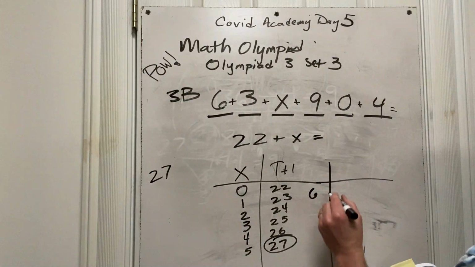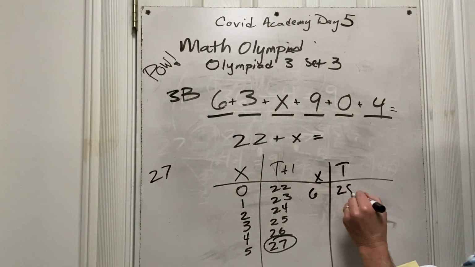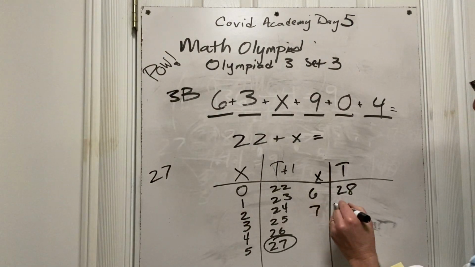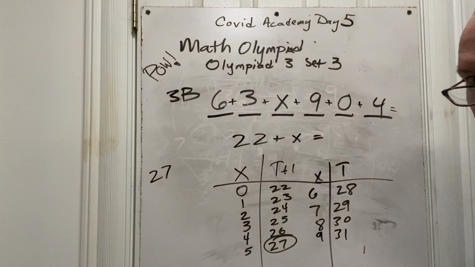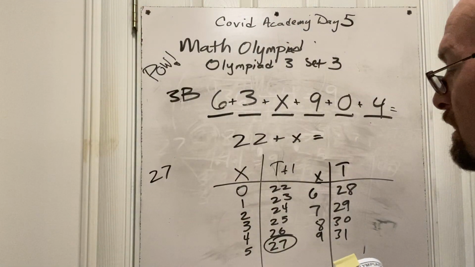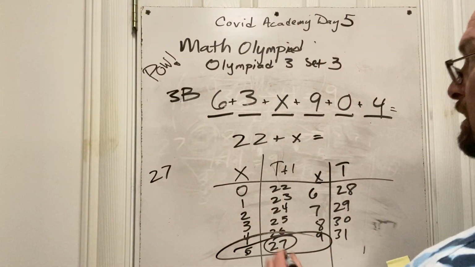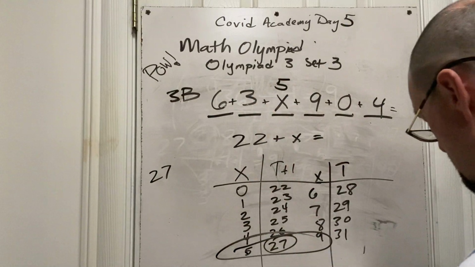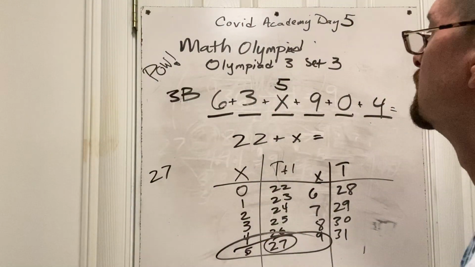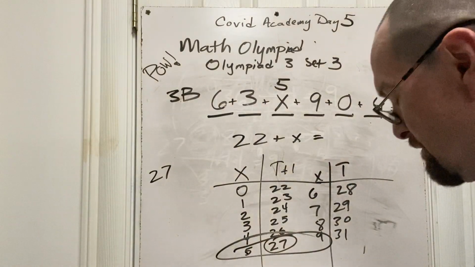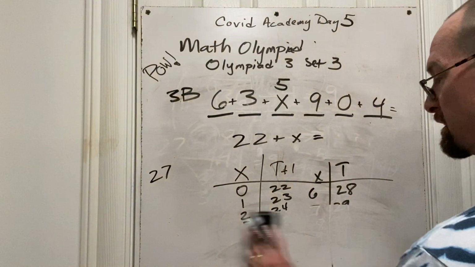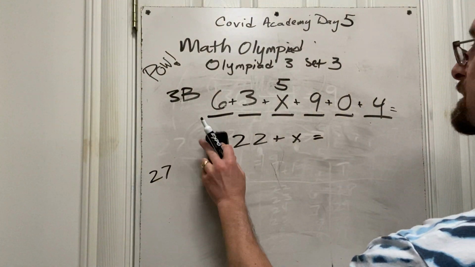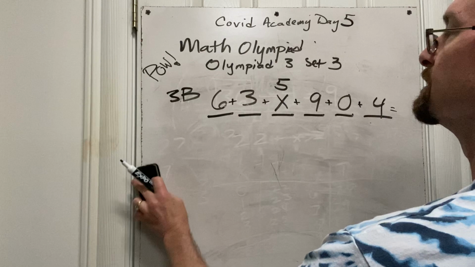6, it'd be 28. 7 is 29, and 8 is 30, and 9 is 31. 9 doesn't fit into any of these things. So, the one that works is a 5. X has got to be a 5. And just to be sure, am I going to do that for you? No, you're just going to have to take my word for it. Okay? It's 5. It's the only one that works, and it's because of the 9s and 3s. Okay, let's go on to the next one.